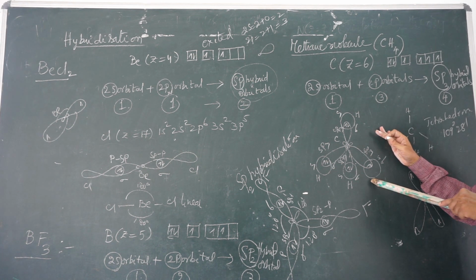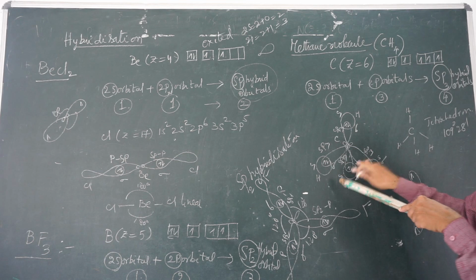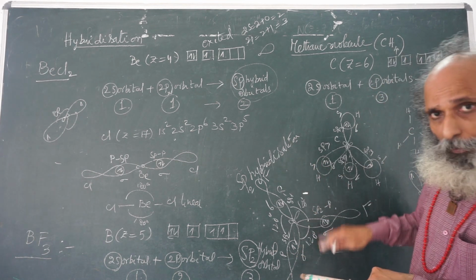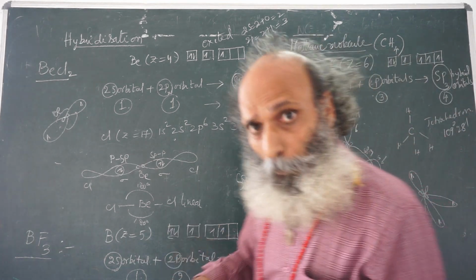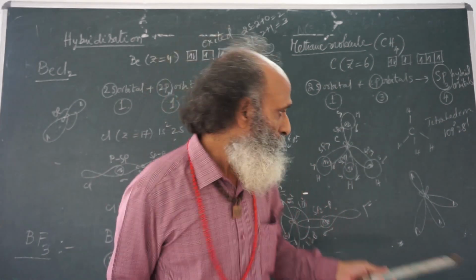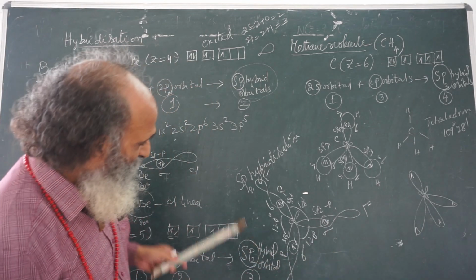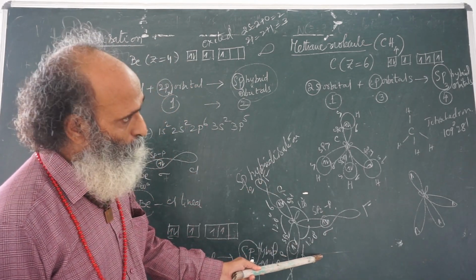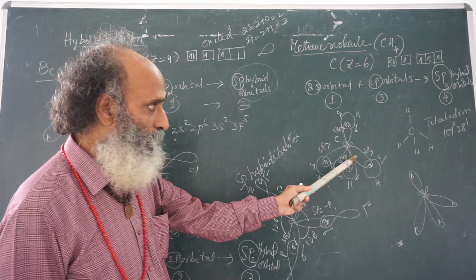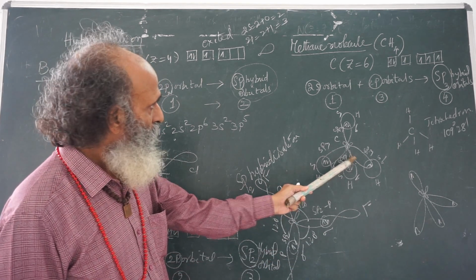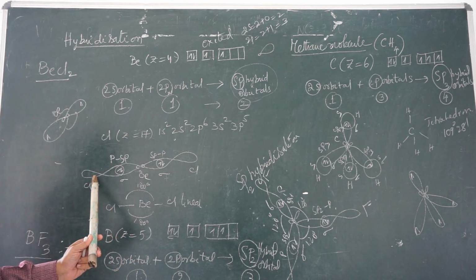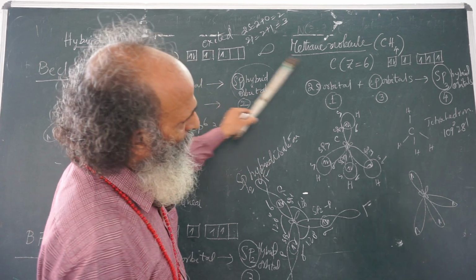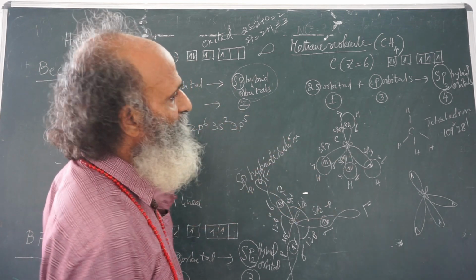Here there are 3 bonds, but this is not a triple bond. Triple bond means 3 bonds between the same atoms, but here there are 3 different atoms. So there are 3 bonds but not a triple bond, 4 bonds but not a quadruple bond, and 2 bonds but not a double bond. So this is how hybridization solves all the questions raised in